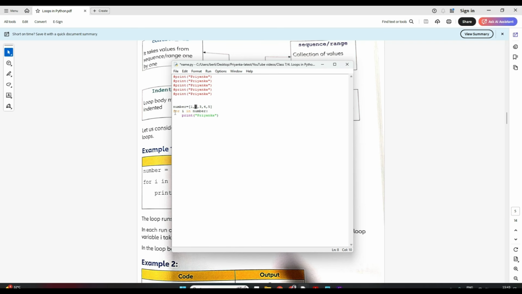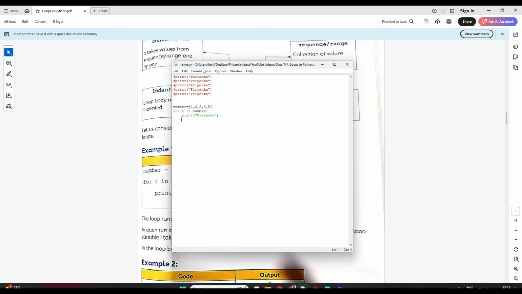This loop will go on till all the values in number are exhausted. Then i is 2, it will print Priyanka again. The list is not complete, so it will take i as 3 and print Priyanka again. Now 4, then 5. Till that time it will print. Clear?